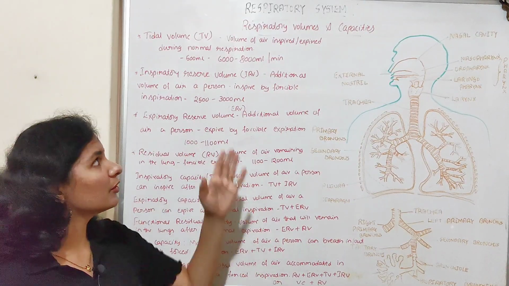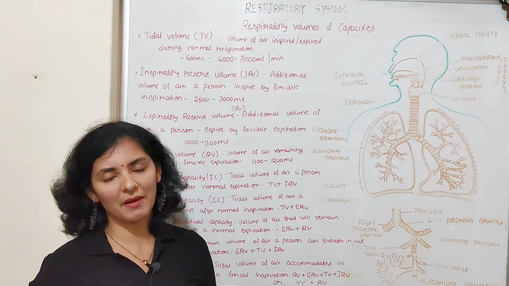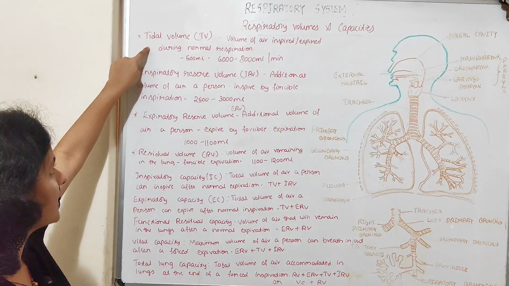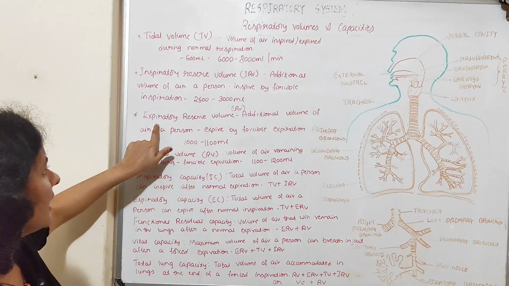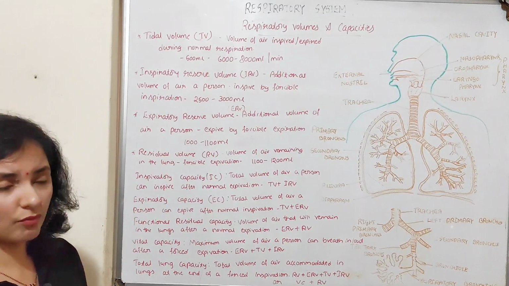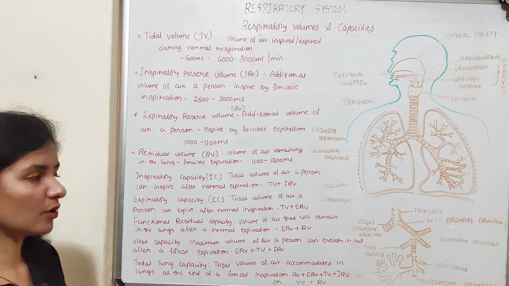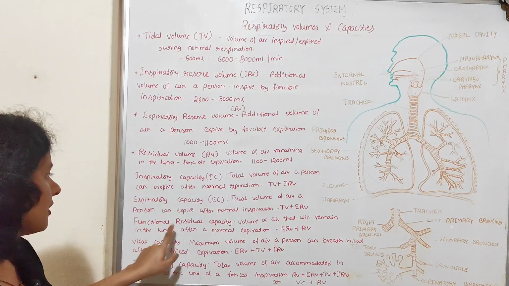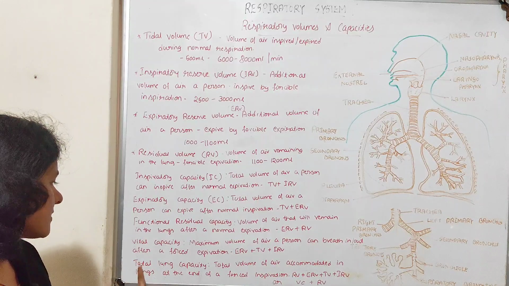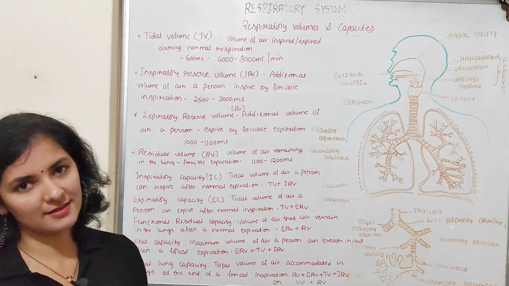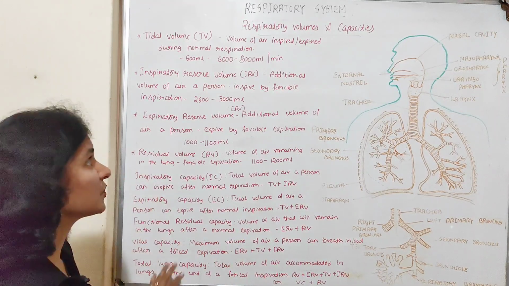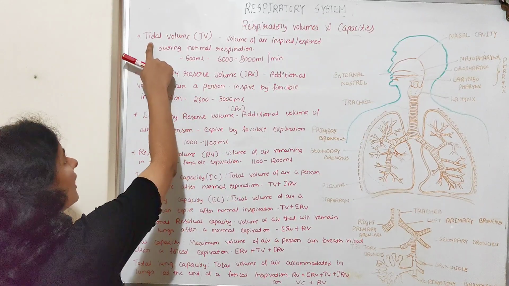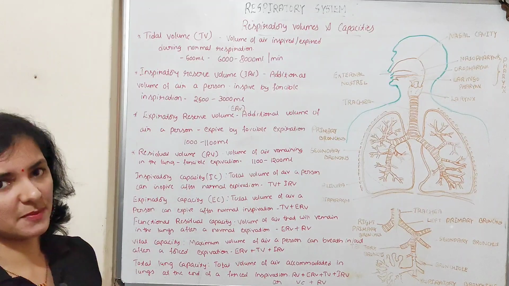So we'll discuss different types of respiratory volume and capacity one by one. Mainly there are four types of respiratory volume, that is tidal volume, inspiratory reserve volume, expiratory reserve volume and residual volume. And we have five types of capacities, that is inspiratory capacity, expiratory capacity, functional residual capacity, vital capacity and total lung capacity. We'll discuss these points one by one. First we'll talk about the respiratory volume. In that, the first one is tidal volume, which is the simplest respiratory volume.